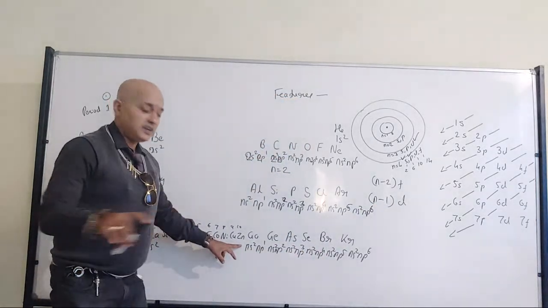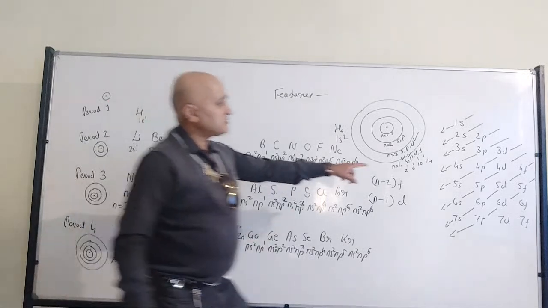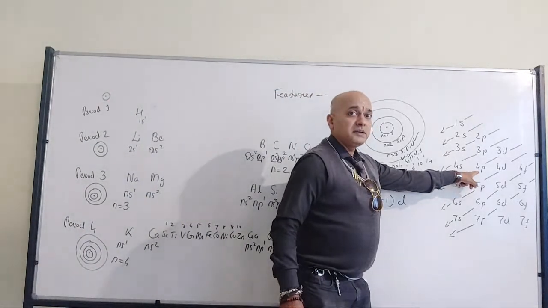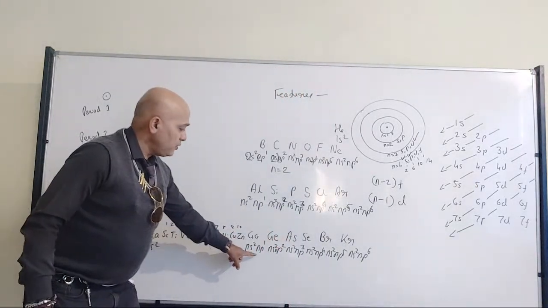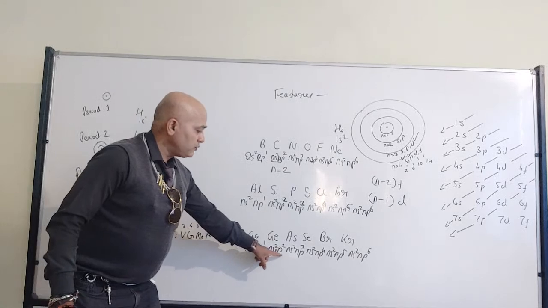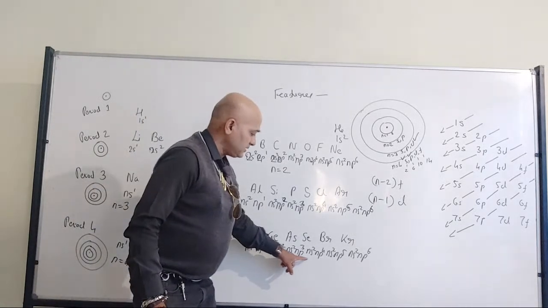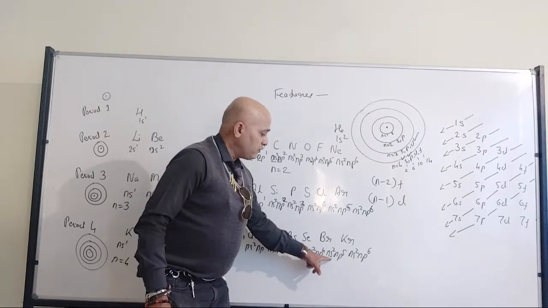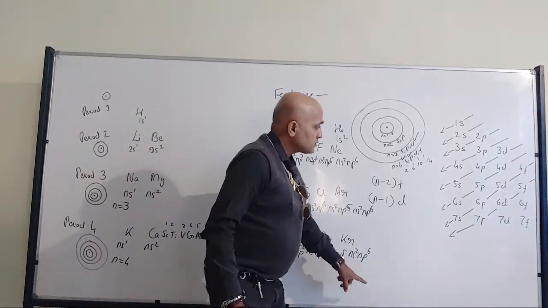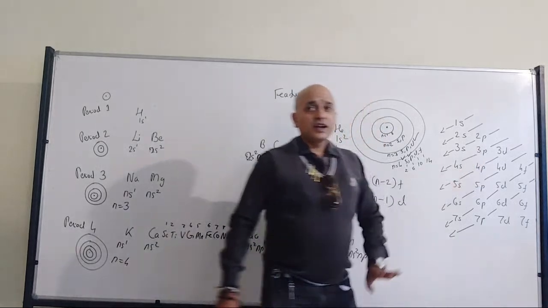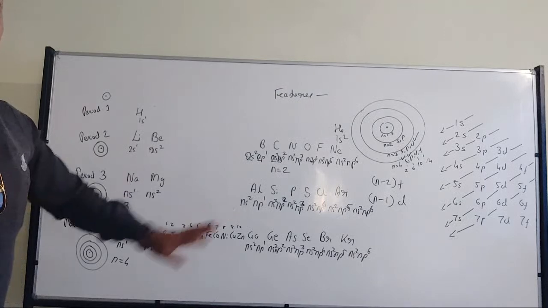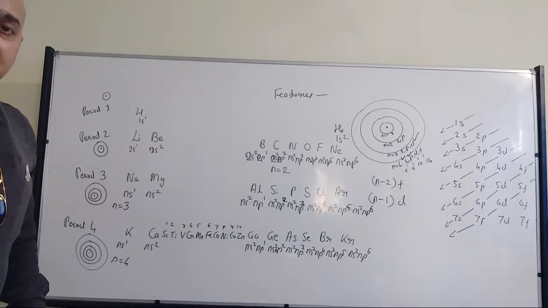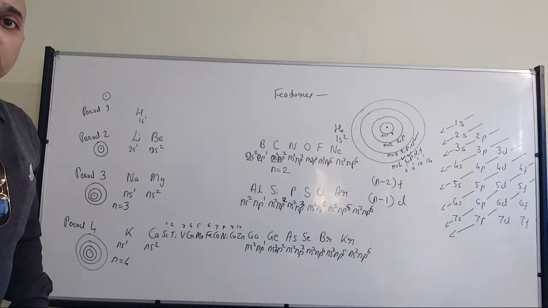The D subshell is filled. Now comes the P subshell, which is going to get filled up. That is 4P. So 4S2 4P1, 4S2 4P2, 4S2 4P3, 4S2 4P4, 4S2 4P5, 4S2 4P6. Done. Got my point? All of you have understood? That's how there will be presence of the elements. Any doubts in this?